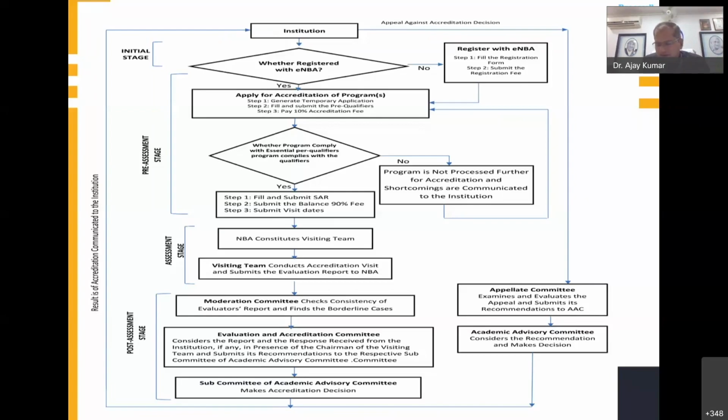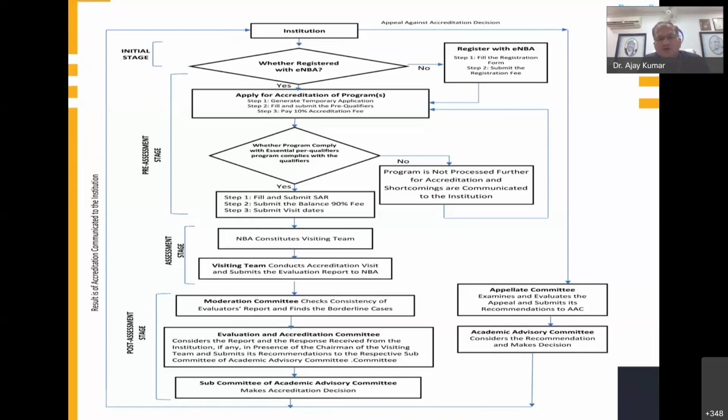Next is whether the program complies with the essential pre-qualifier. If you have filled in the information as per the pre-qualifier and the answer is yes, you are complying with each and every part mentioned in the pre-qualifier, then the steps are different. If the answer is no, as shown on the right side, the program is not processed further for accreditation, and shortcomings are communicated to the institution.